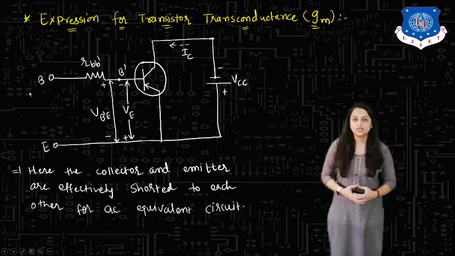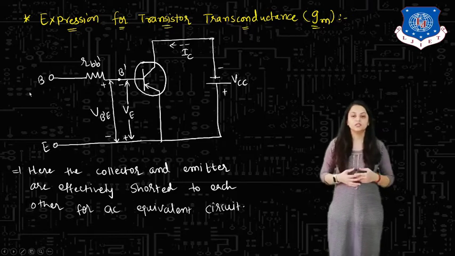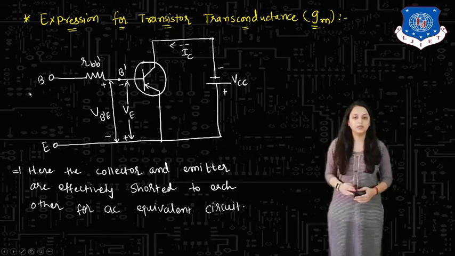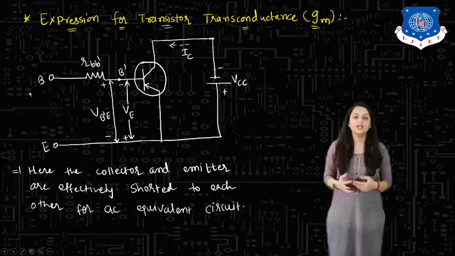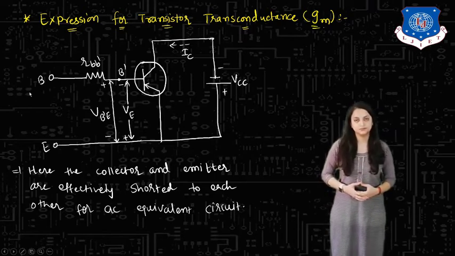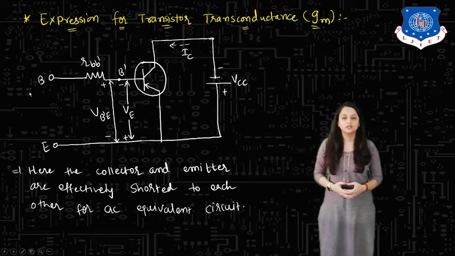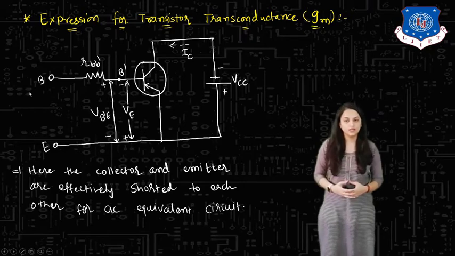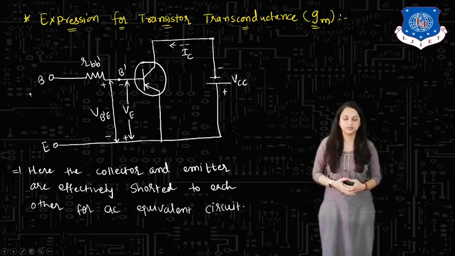Now let us derive the first equation, that is the expression for transistor transconductance. The transistor transconductance equation is very important, so please try to concentrate and learn and practice it more so you can derive it at the time of your exams. This is the circuit diagram where the collector and emitter are effectively shorted to each other for the AC equivalent circuit, and the supply given here is the DC supply, which is VCC.